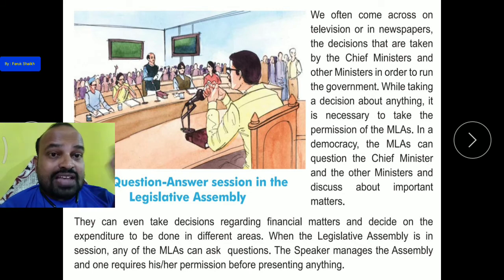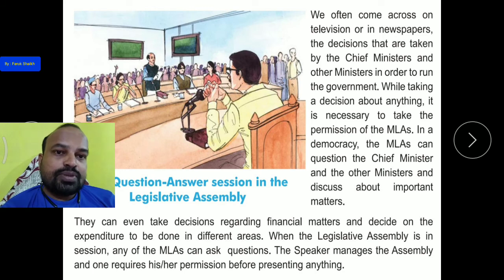Whenever you want to ask any questions, just raise your hand and ask your teacher, may I ask one question, sir, madam. So that is who the speaker in the assembly is. He or she manages the assembly, and you require his or her permission before presenting anything in the legislative assembly.